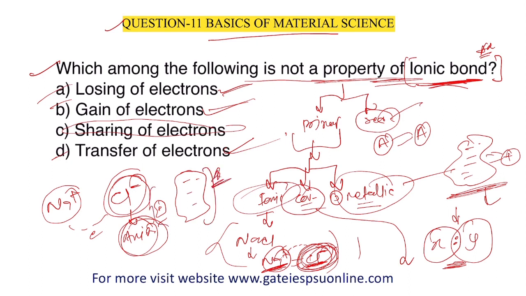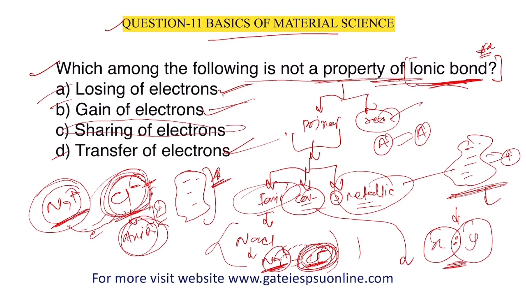This is very important because the cation transfers electrons to the anion, so you get more size there. So the anion is always greater in size compared to the cation. This is also one important point. In the notes I have given the definition and also the ratio of cation to anion. Last year one question came directly from our notes, which we already discussed in our class and videos.